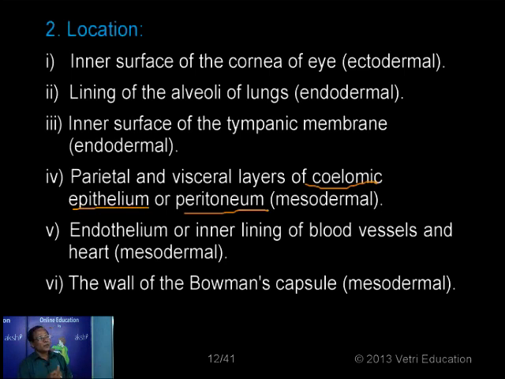The same single layer of epithelial cells, the simple epithelium, lining the inner surface of blood vessels or lymphatic vessels, whether artery, vein, or capillary, is called endothelium. Only the word is different. The endothelium is nothing but the inner lining of simple epithelial cells of the blood vessels or the lymphatic system. That is mesoderm, because the circulatory system is mesodermal in origin. That is why this epithelium is mesodermal in origin.